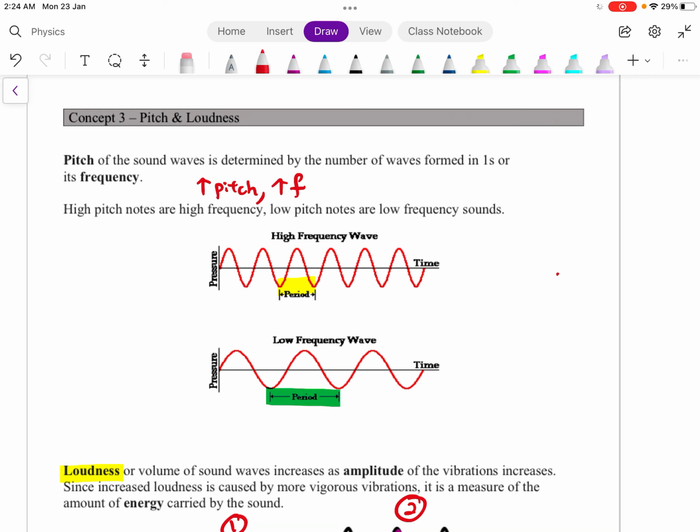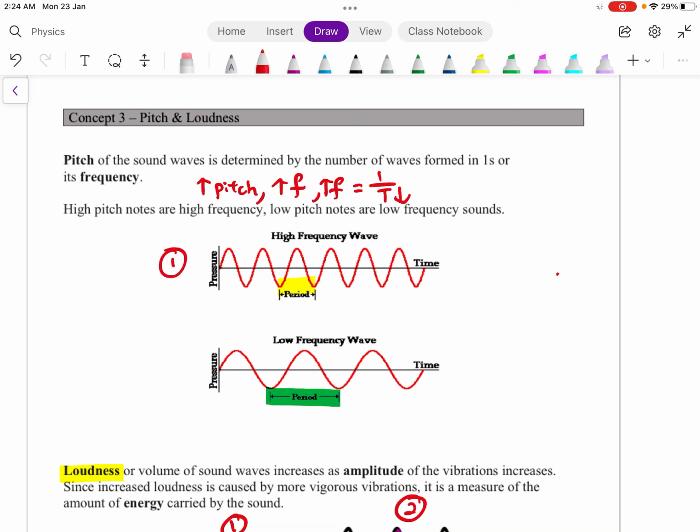Okay, so let's go through concept 3, pitch and loudness. These are the two characteristics of your sound wave. So what is pitch? Pitch just means the frequency of the wave. For example, if I say something has high pitch, it means that it has a very high frequency. Back to the topic of general waves, we know that frequency is equal to 1 over period. So if frequency is high, the period must be low.